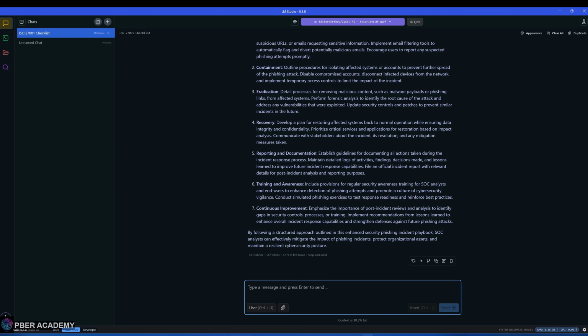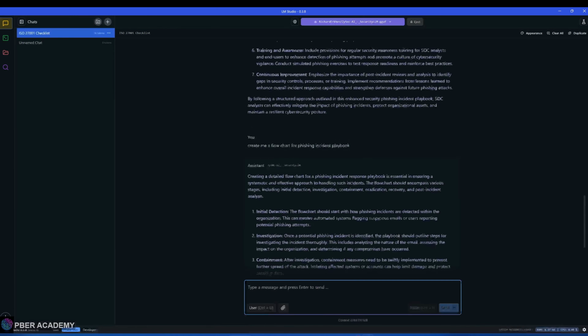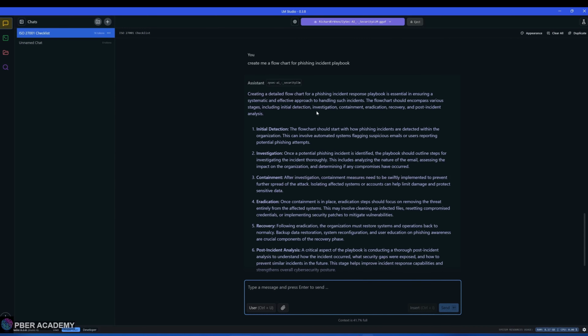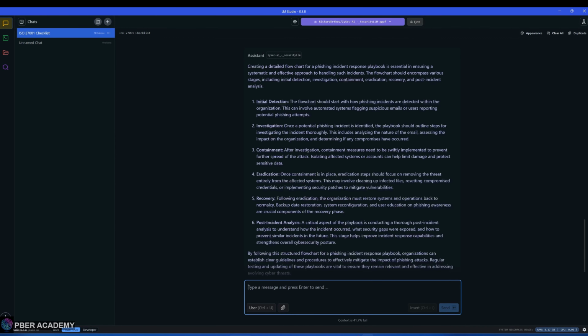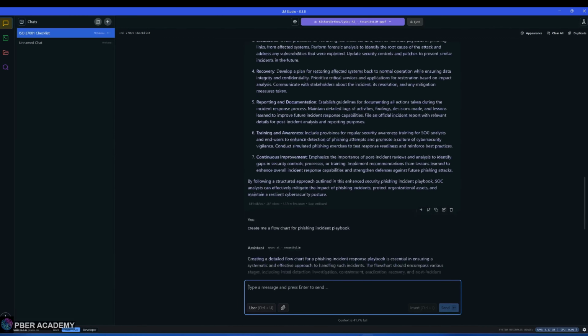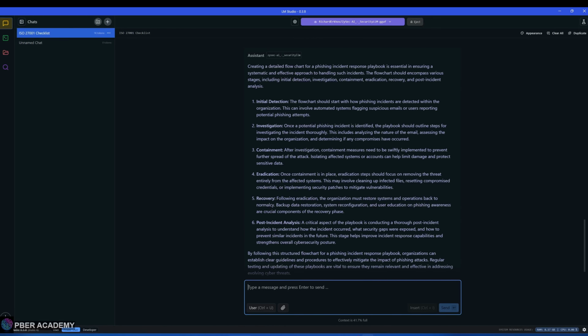So let me see if this can be given in a flow chart manner. Create me a flow chart for the phishing incident playbook. I asked it to create a flowchart, but I think it created the same wording, though it looks okay in detail.